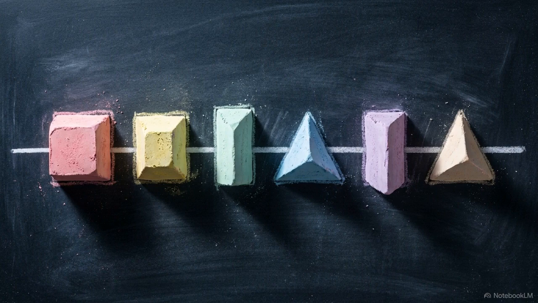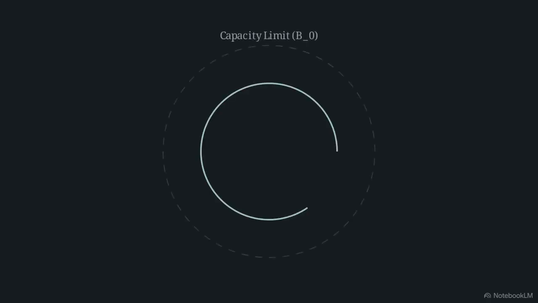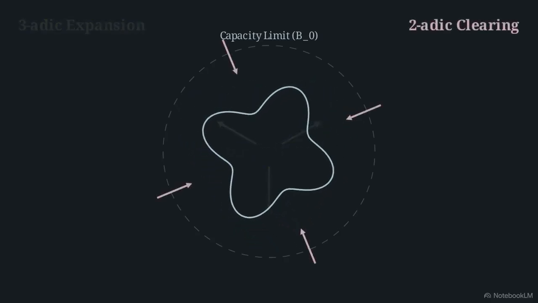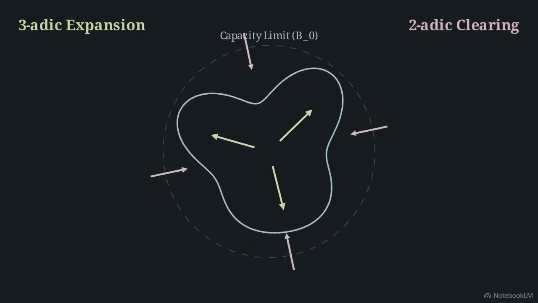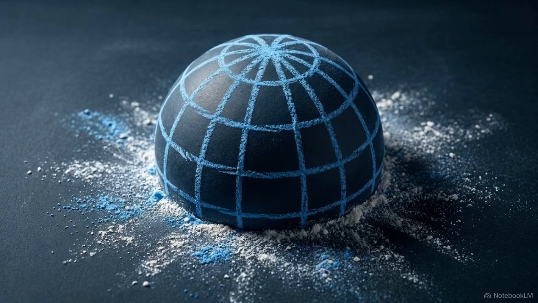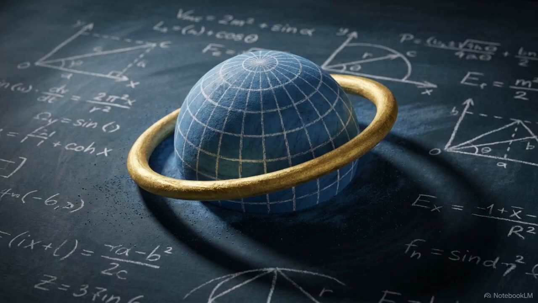To do that, we use a procedural filter called the 6-step automaton test. This visual shows the internal mechanics of that test. It models the sequence as a tug-of-war between two opposing forces, mathematical expansion and mathematical clearing. By treating the sequence this way, the test acts as a scale-free map. We can calculate exactly if a cycle perfectly closes without needing to know the precise dimensions of the track beforehand.